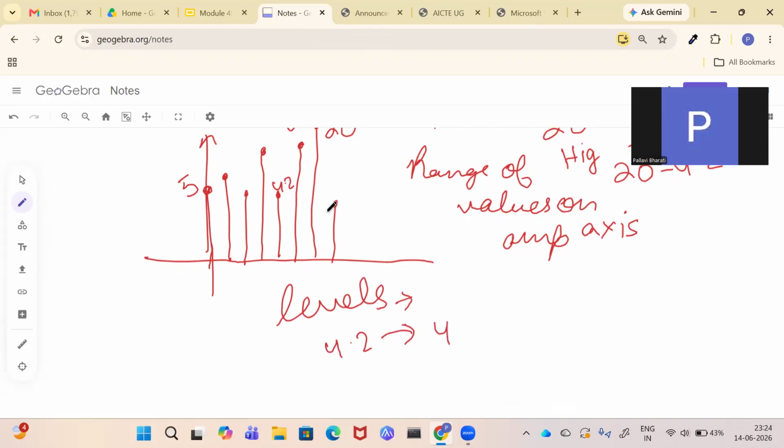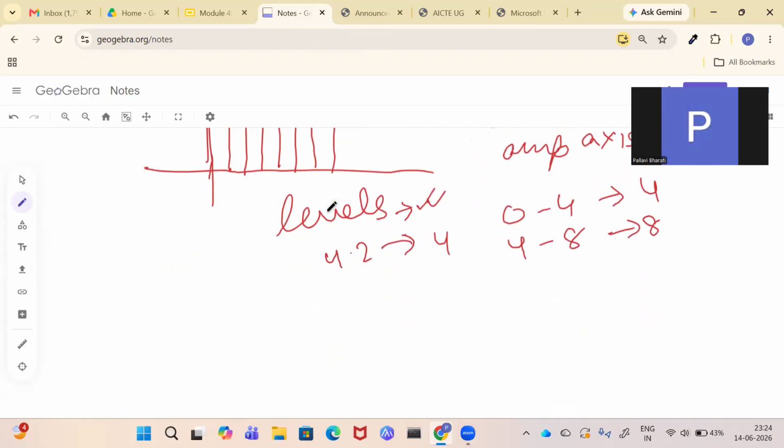So I am giving these levels by some rule, and I am telling you how we decide that rule. Say 0 to 4: if the value is between 0 and 4, I will round it to 4. If it is between 4 and 8, I will round it to say 8. So quantization is basically rounding off, but the rule is not randomly decided. How the levels are decided depends on the number of bits.